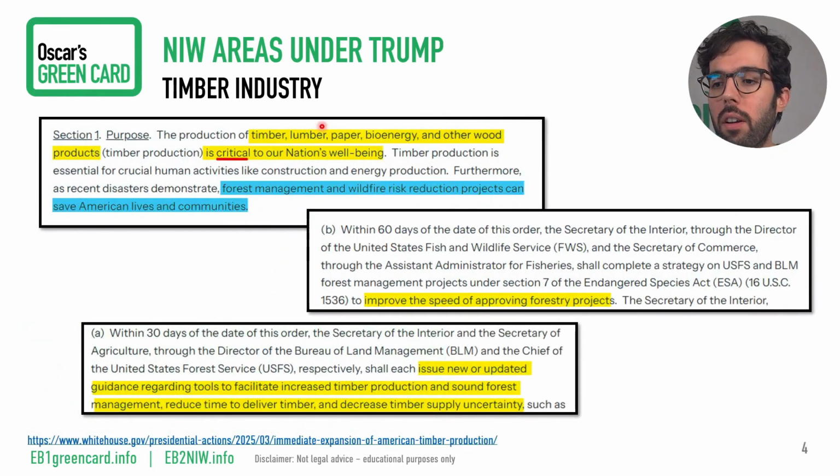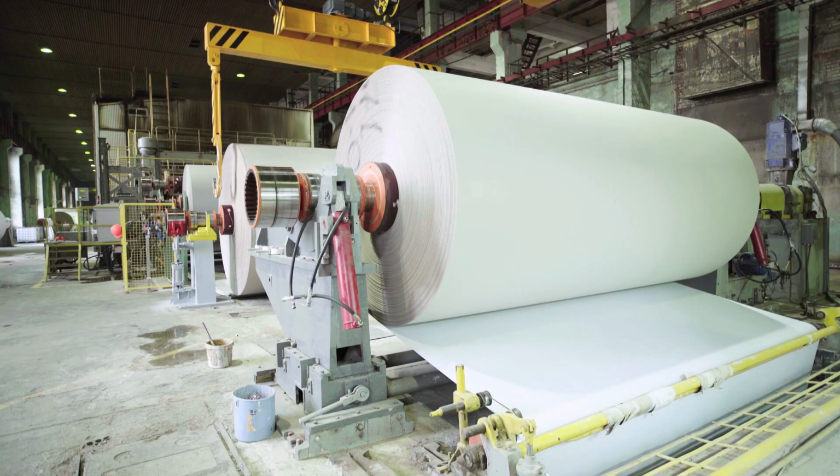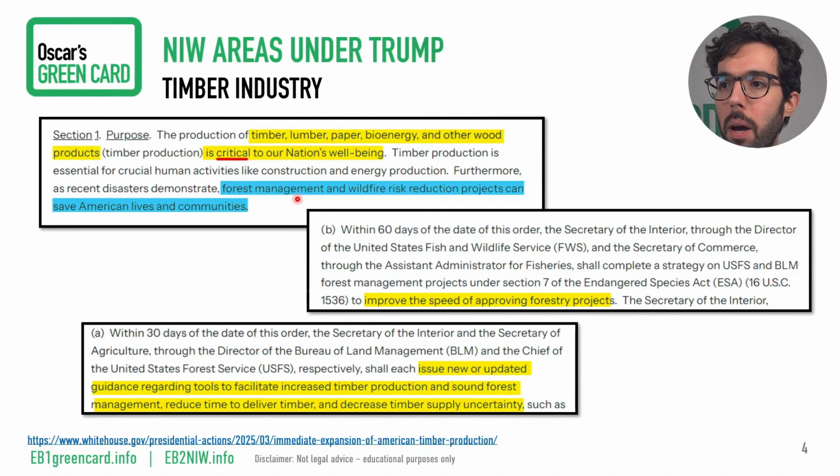So for example, here are a few snippets of the first executive order, and it says the production of timber, lumber, paper, bioenergy, and other wood products is critical to the nation. So those things already strongly indicate that this is a priority and the criticality of it. We also see how it's not only about timber, it's about a wider range of resources. And then it also covers forest management and wildfire risk reduction projects.